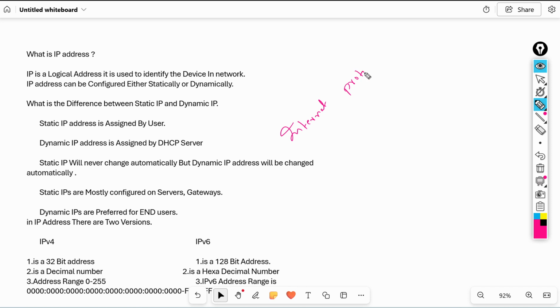What is protocol? Protocol means a set of rules or a set of instructions for communication.